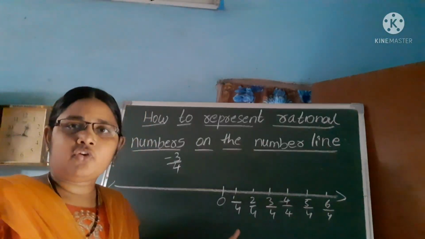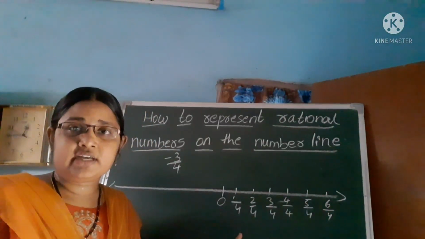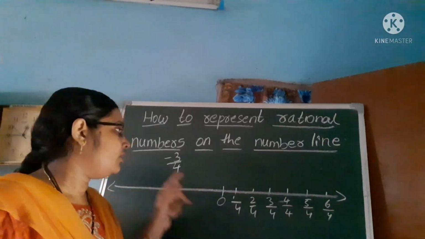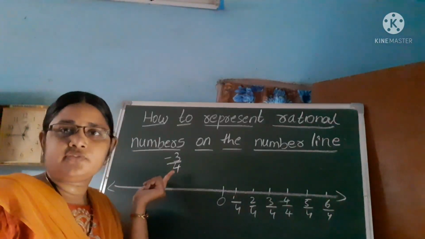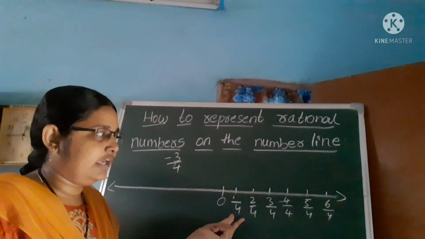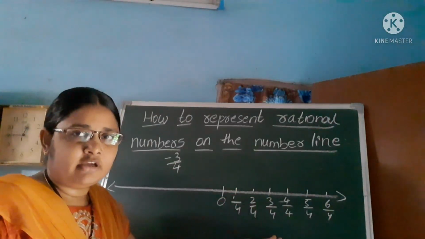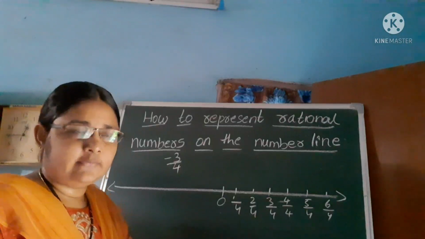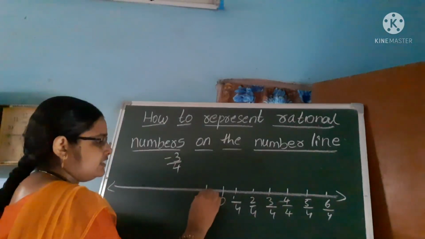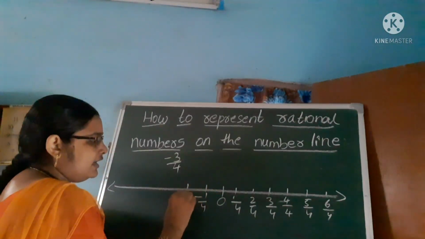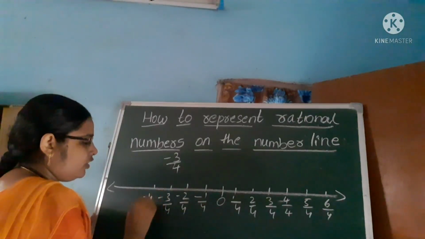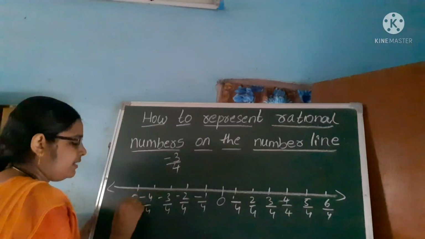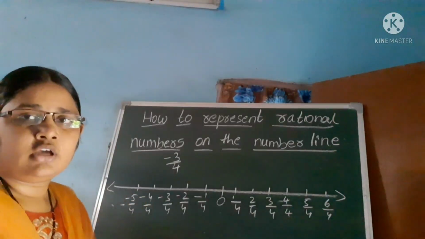Why am I taking 4 here? Did you understand why I am taking 4? Because in the given rational number, the denominator is 4. That's why I am taking 1 by 4, 2 by 4, 3 by 4 like this. Is it clear? Next, negative numbers. Minus 1 by 4, minus 2 by 4, minus 3 by 4, minus 4 by 4, minus 5 by 4 and so on. Is it clear?